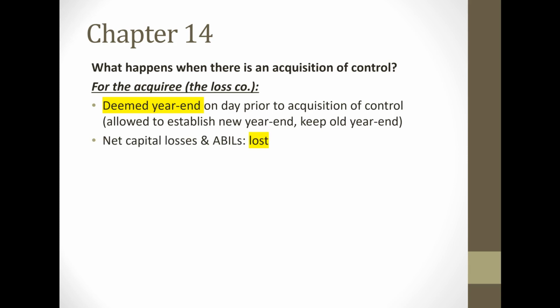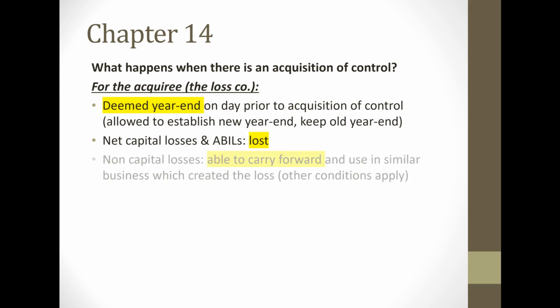Also, any net capital losses, now remember, net capital losses arise from allowable capital losses when we have an excess of allowable capital losses over taxable capital gains. Those will be lost going forward. Any ABILs will also be lost going forward as well.